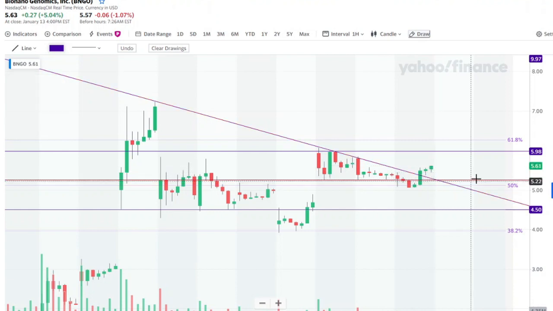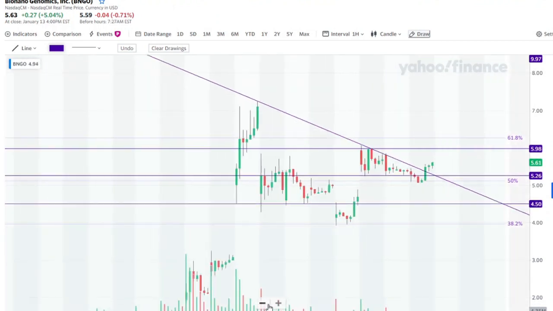After the price turns a resistance into support, it goes up, comes back and tests it to check if it is a solid support or not. Then it continues to go up. So maybe that's what's going to happen today, going up a little bit, coming back down to retest here, which means I'm going to buy a little bit more around this 5.25 US dollars. Then it will continue going up. So that's the play today, guys.